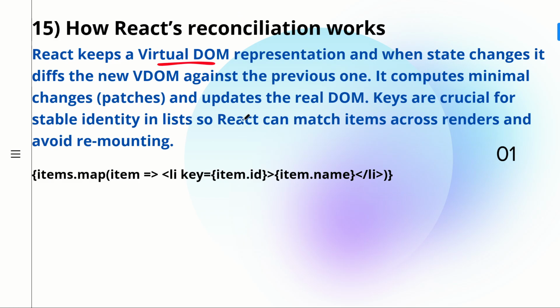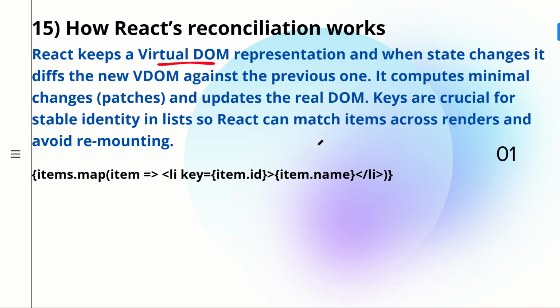So in React, we have the real DOM, right? But we also have the virtual DOM. The virtual DOM is a lightweight copy of our real DOM. It is an in-memory representation of our real DOM. So if any changes are happening in our web application or in our component, React is going to do those changes first in the virtual DOM. It will not do all the changes in the real DOM, because that is expensive. It requires more computation, it might lead to latency in our application, and it makes our application inefficient. So React will do all the changes in the lightweight copy, that is, in the virtual DOM.